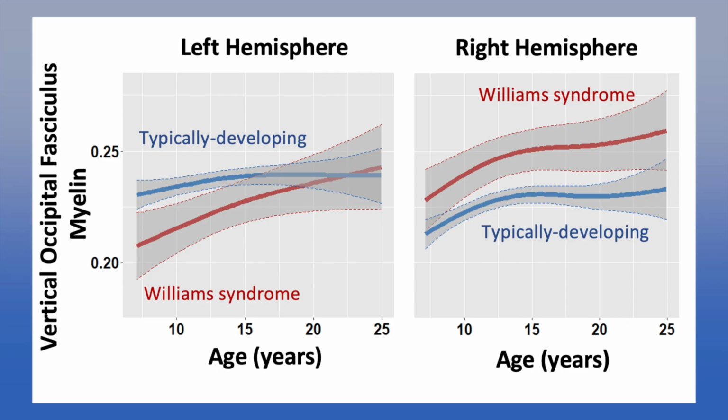These analyses produced some interesting differences between individuals with Williams syndrome and typically developing individuals, as shown by these graphs. The graphs have age on the x-axis and myelin on the y-axis, and show individuals with Williams syndrome in red and typically developing in blue. Interestingly, individuals with Williams syndrome had higher average myelin in the right vertical occipital fasciculus, which aligns with previous findings that face processing is right hemisphere dominant.